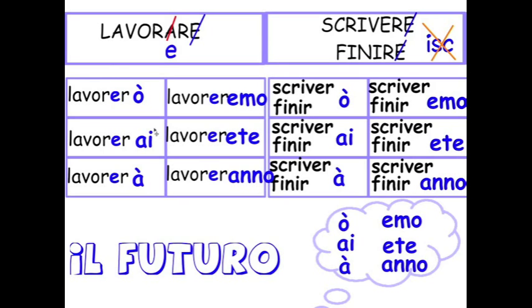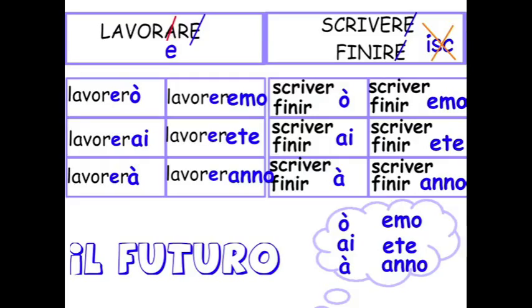conditional. So to conjugate are verb, lavorerò, lavorerai, lavorerà, lavoreremo, lavorerete, lavoreranno. All of this means I will study, you will study, she will study. In English, you use two verbs to create the future. In Italian, all you need to do is put the right ending and transform the root the right way, and